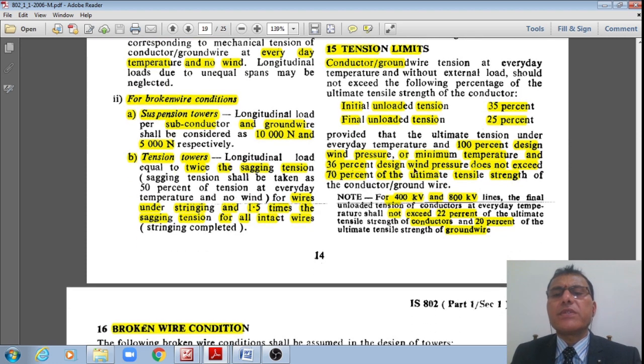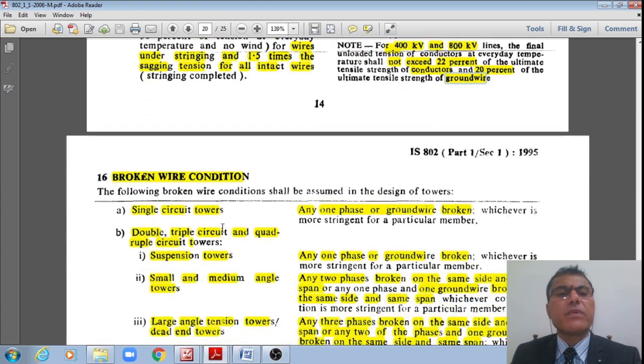That is how the tension limits are specified. However, for 400 kilovolt and 800 kilovolt, the final unloaded tension of the conductors at everyday temperature shall not exceed 22% of the ultimate tensile strength of the conductors and 20% of the ultimate tensile strength of the ground wire respectively, right?